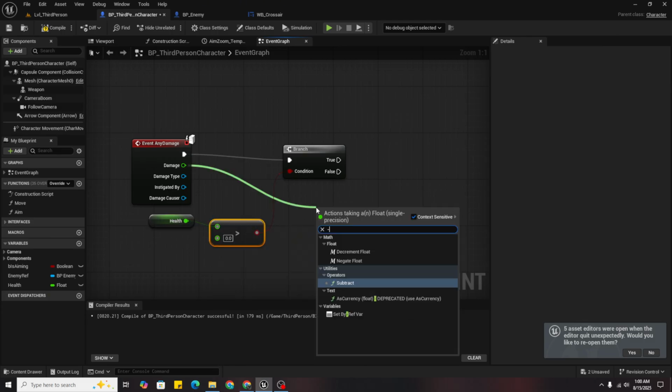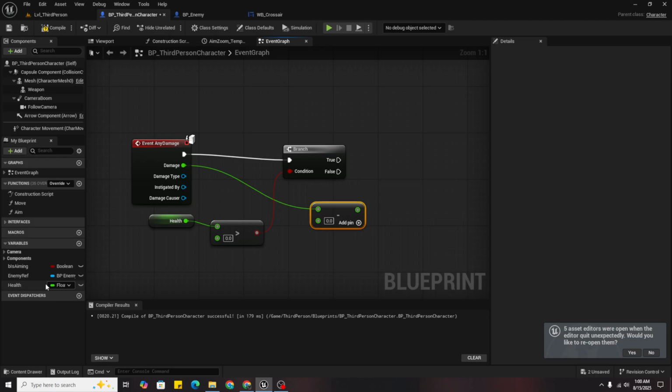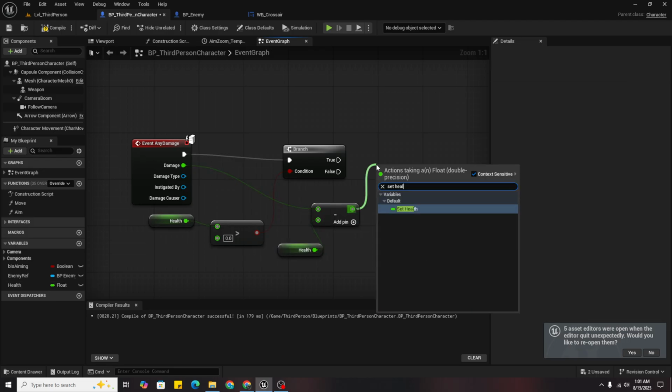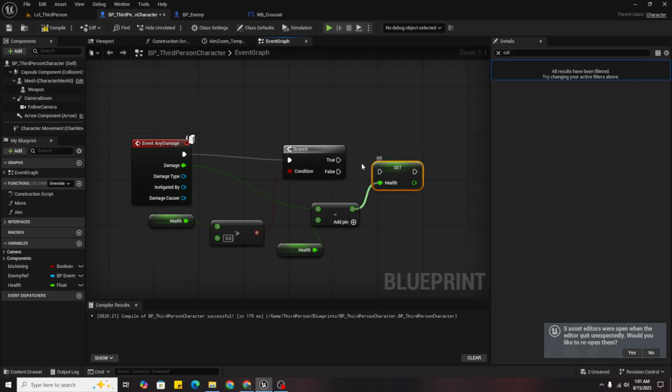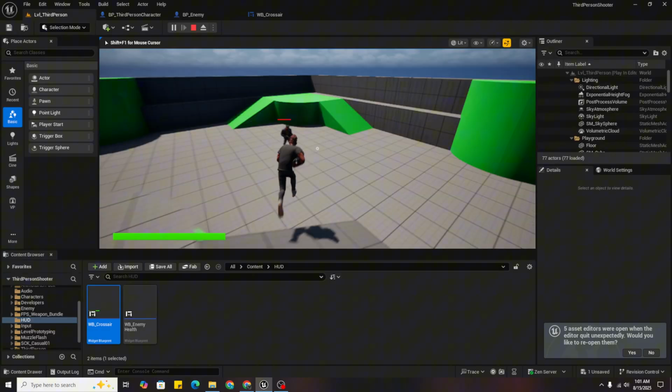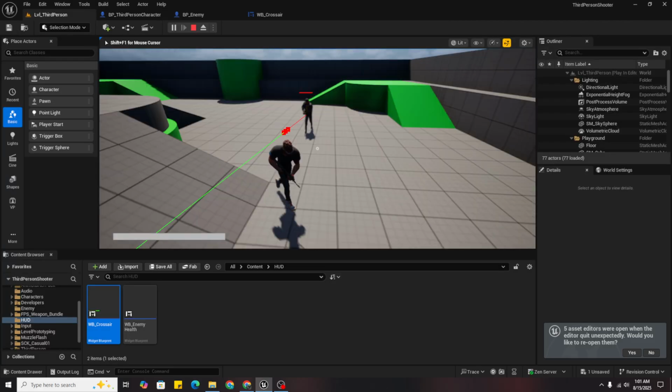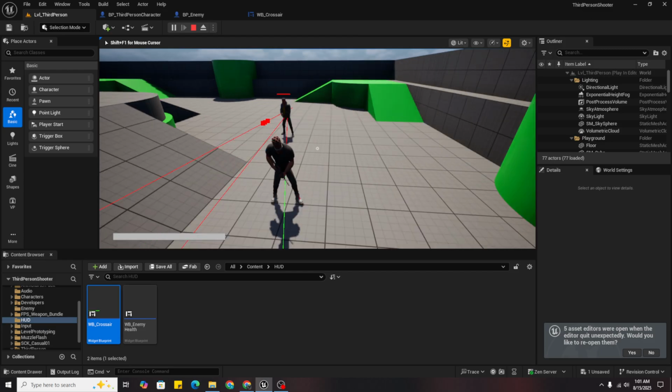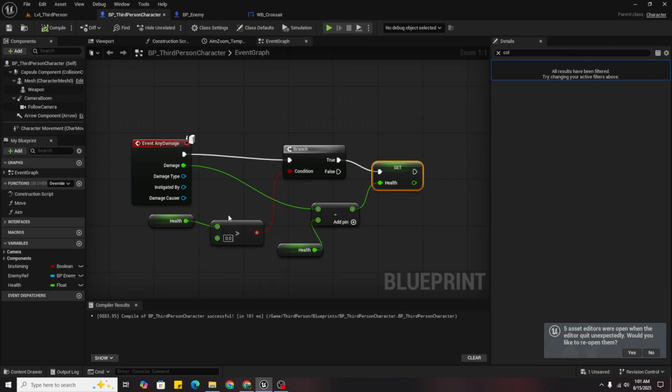So minus the health and set health. Now it should work properly. Why it's not working? Oh.